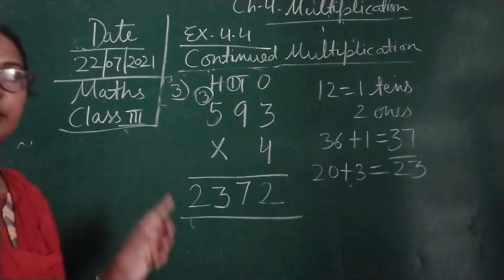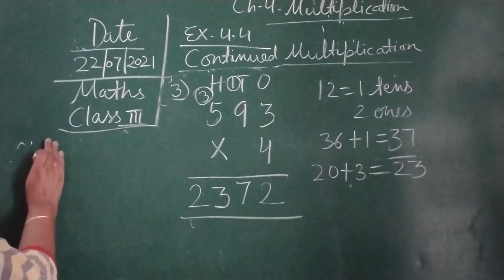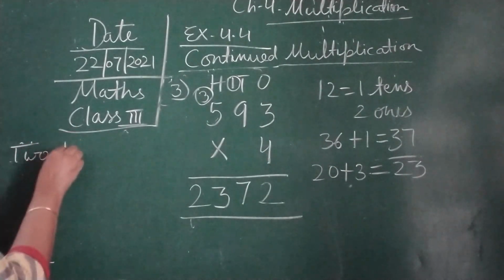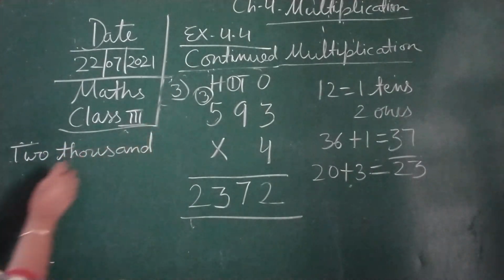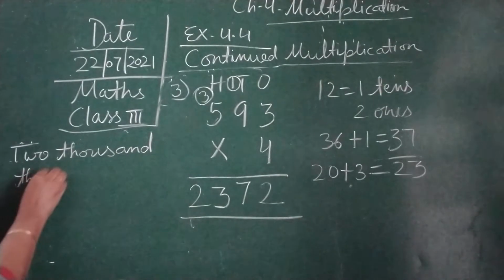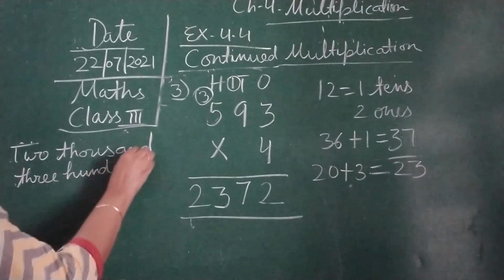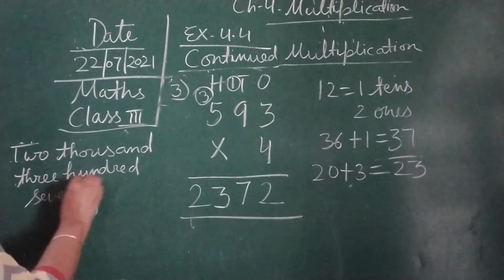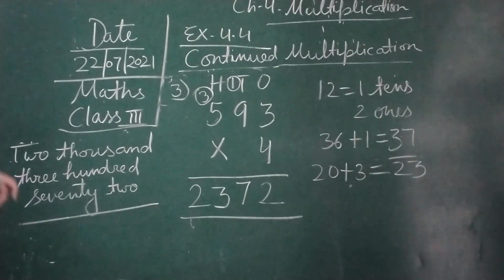Now we are going to write this in words. Here I am going to write that 2372 children. Okay.